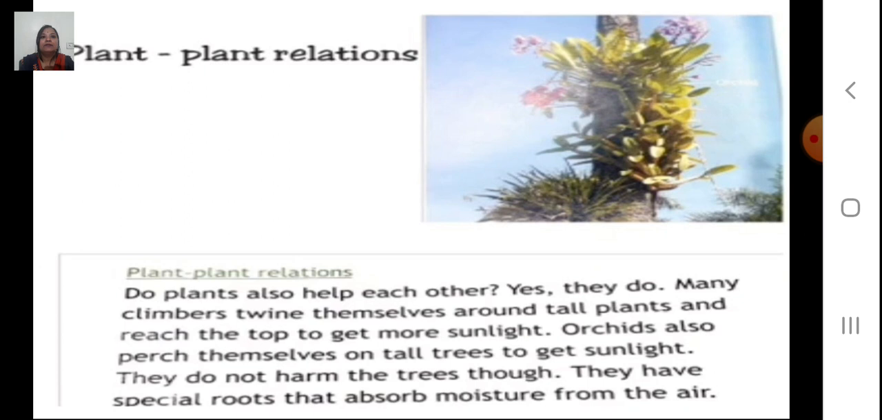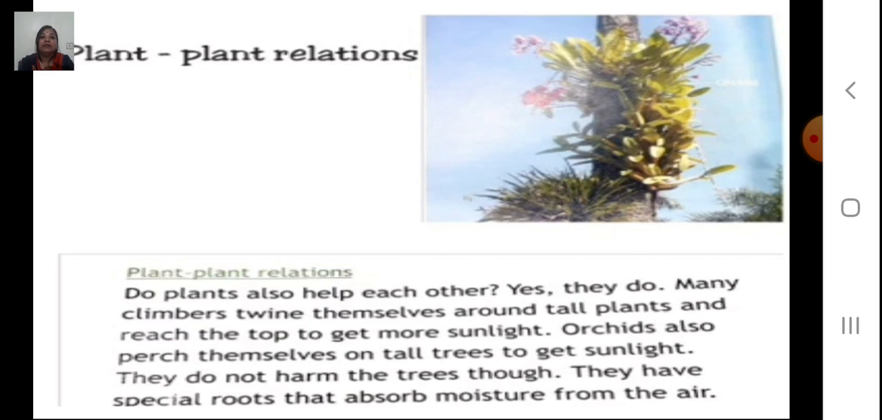Now next is the plant-plant relationship. Children, plants depend on other plants. For example, a few plants whose stems are tender depend on other plants for their survival, because they take the support of the big plants to grow up or to go high. So the question is, do plants also help each other? The answer is yes, they do.